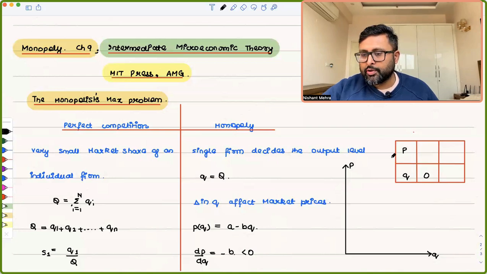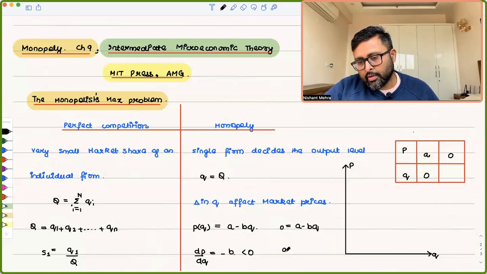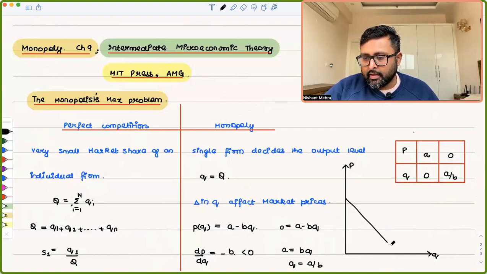Just put Q equal to 0 here, your P will come out to be A. And if P is 0, then 0 is equal to A minus BQ, A is equal to BQ, Q is equal to A by B. So if Q is 0, P is A. If P is 0, Q is A by B.